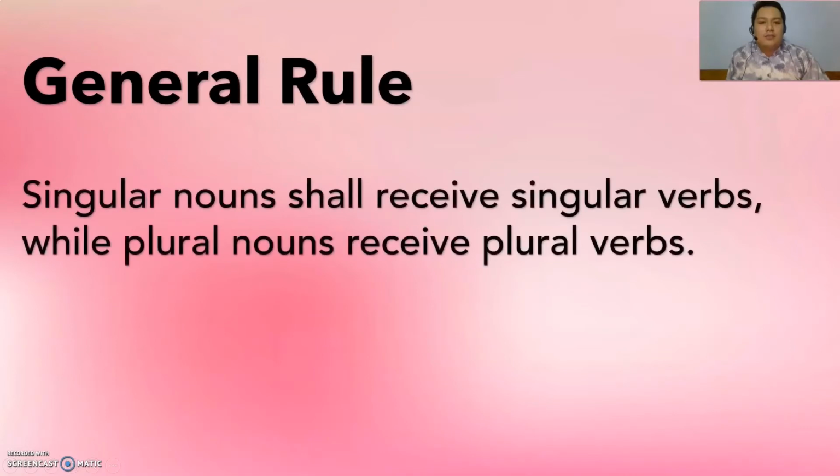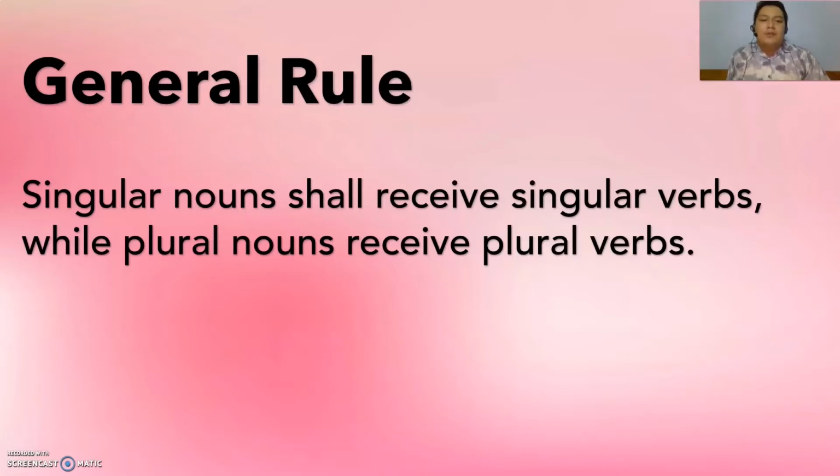Our general rule says singular nouns shall receive singular verbs while plural nouns receive plural verbs. So how do we know if nouns are singular? Okay, no S at the end or ES. So usually those are the letters attached to a noun if nouns are singular. While for plural nouns, we usually see S or ES at the end, so they shall receive plural verbs.